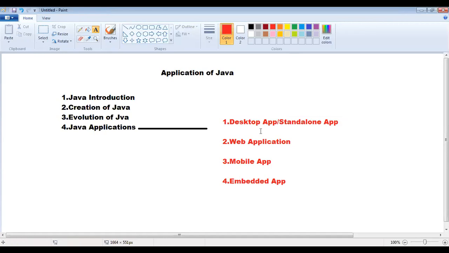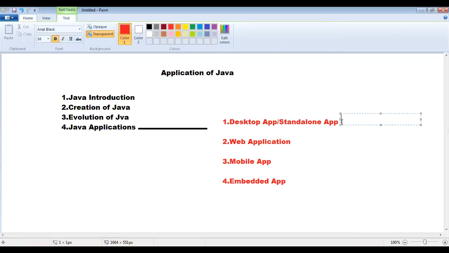Here the first thing, standalone applications or desktop applications. Standalone: the word alone here means single, a single desktop. Desktop applications mean an individual desktop. The application definition is that an application which runs inside only one desktop or only one system is called a standalone application. These standalone applications are developed with the help of Java Standard Edition technologies.